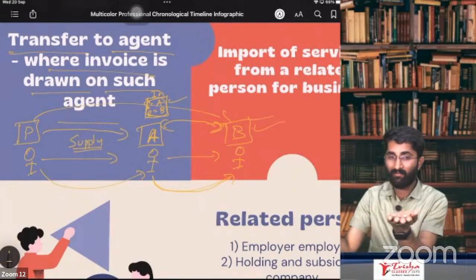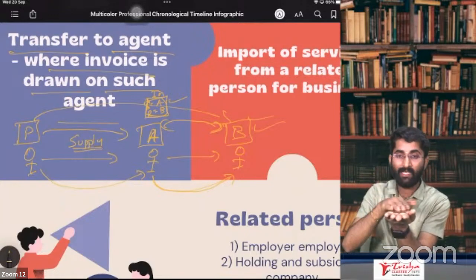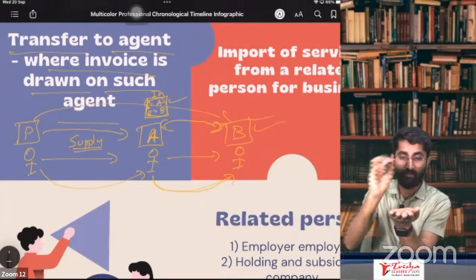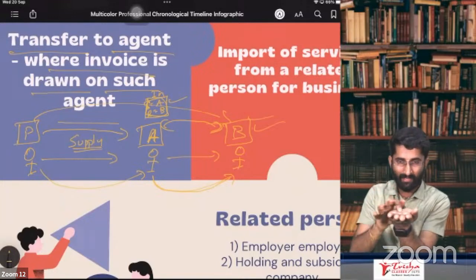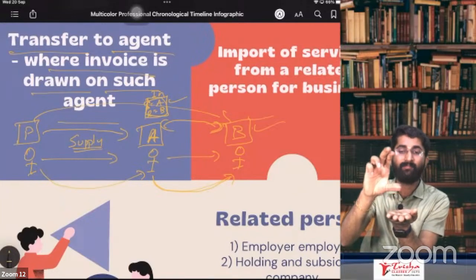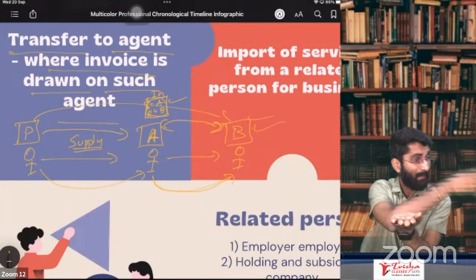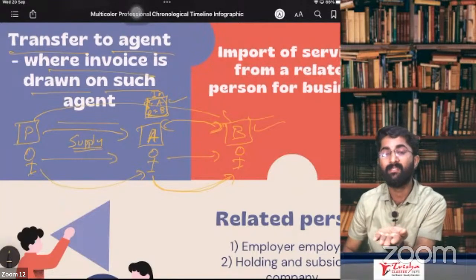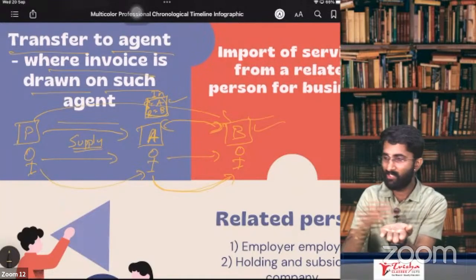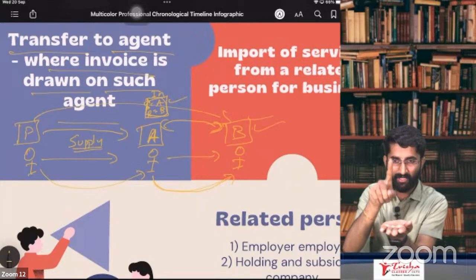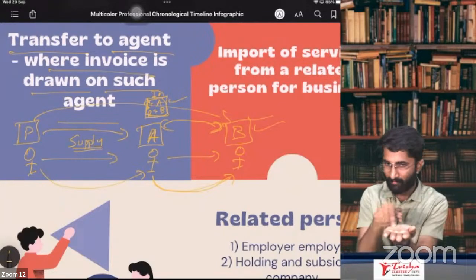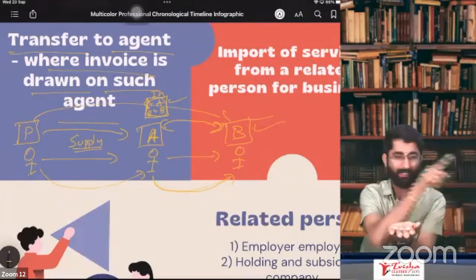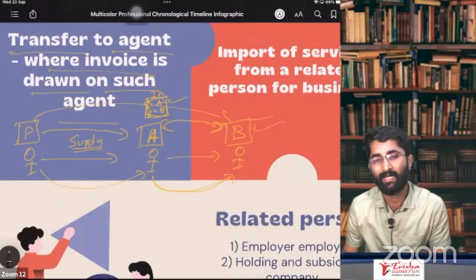So in that transfer, he has given some goods, and the invoice is raised by this agent in his own name. If he raises the invoice in his own name, then the transfer between principal and agent will be considered as deemed supply. Because to sell the goods, he should be the owner. To become the owner, he should have purchased it from someone else. The principal is giving the goods, so this will be considered as supply.